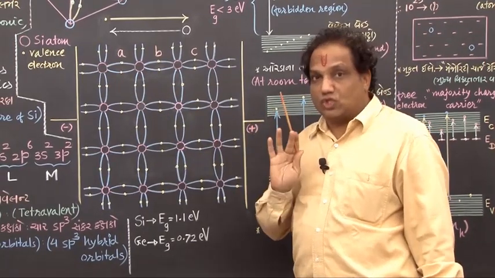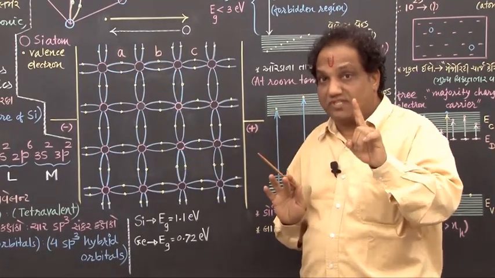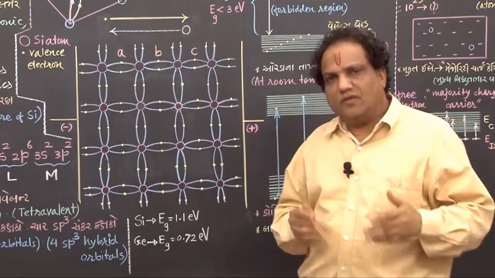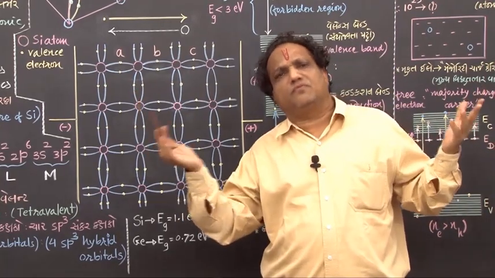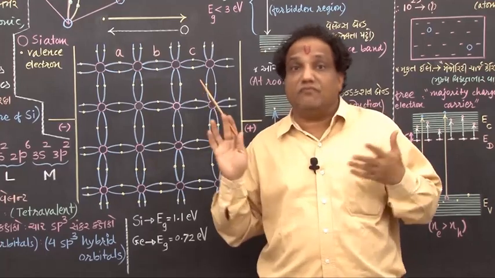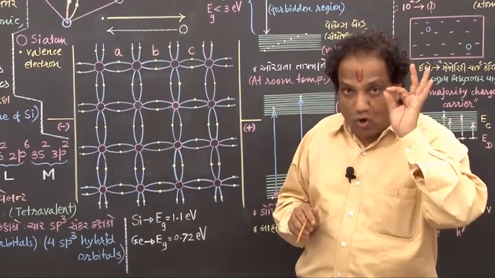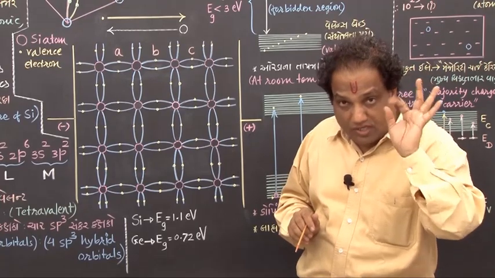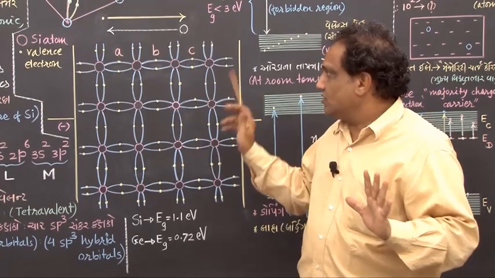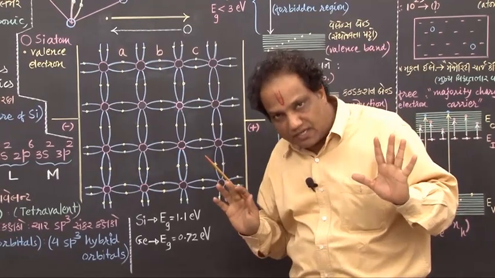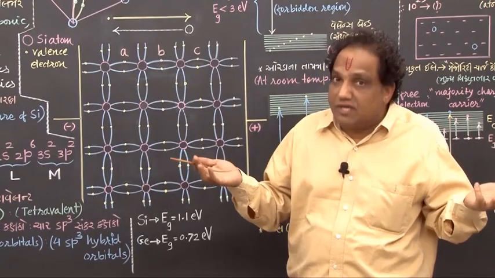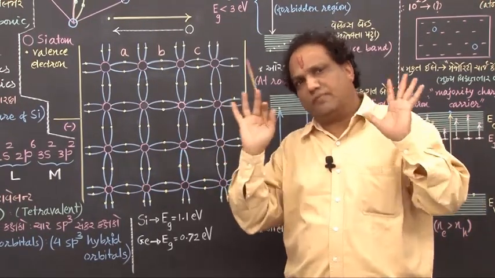They are all atoms of silicon. Correct? When all atoms are made up of the same element, then we call this crystal, this lattice, a pure crystal. Pure crystal. Okay, fine. Or this is a pure semiconductor because there is no impurity. So it is called pure semiconductor.